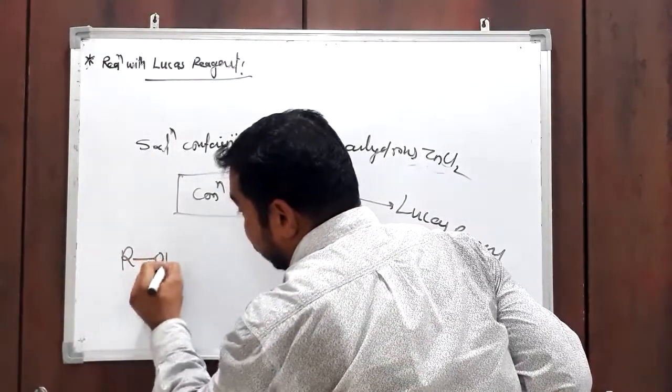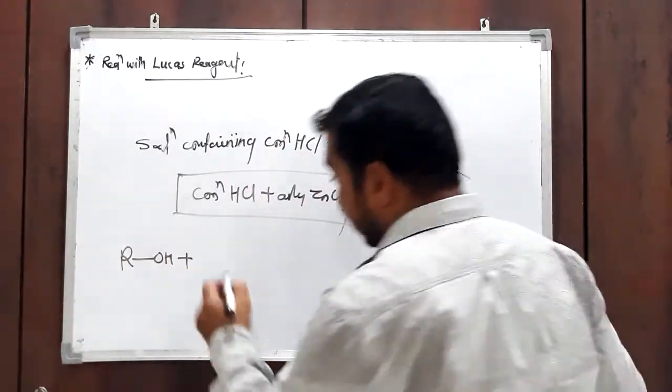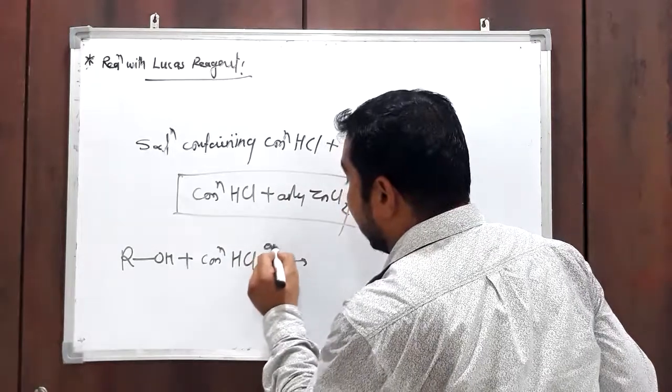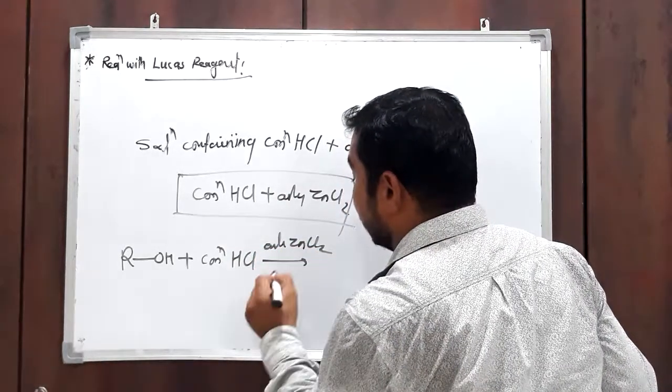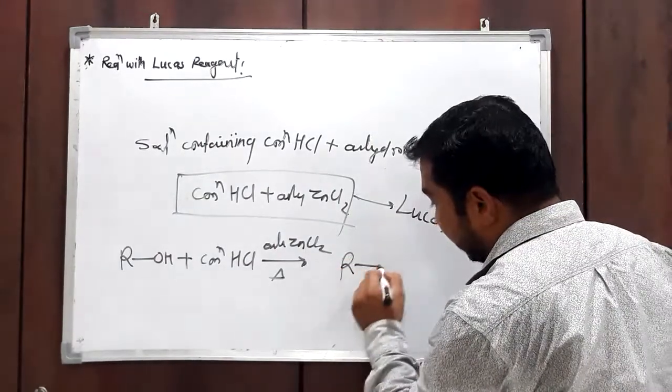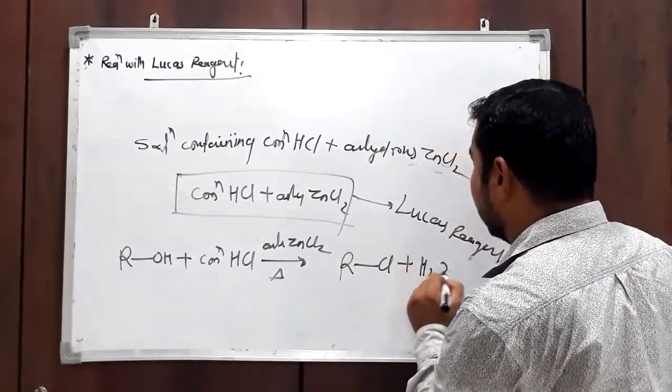Alcohol reacts with Lucas reagent, that is, concentrated HCl and anhydrous ZnCl2 and heat. Then you will get alkyl chloride plus H2O.